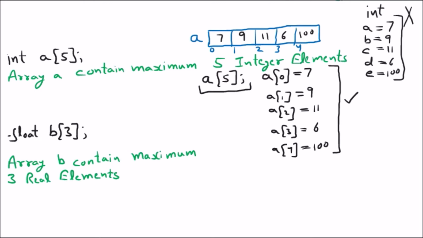Now how will it take the memory? There will be 3 continuous memory blocks reserved. So 3 blocks will be there and the name will be b and their indexes are 0, 1, 2, and their values will be, let us suppose, 1.1, 2.3, 7.9. So these real values will be taken.